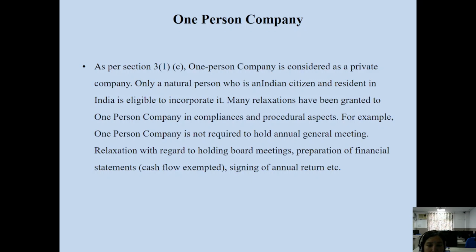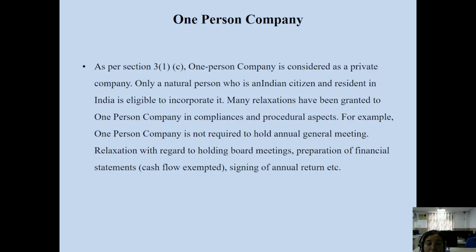investors by giving a notice of at least 21 days before holding the annual general meeting. That day should not be a public holiday, the day of the meeting. So at least clear 21 days notice should be issued to all the members of the company in regard to the annual general meeting.